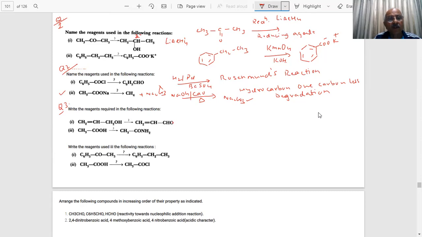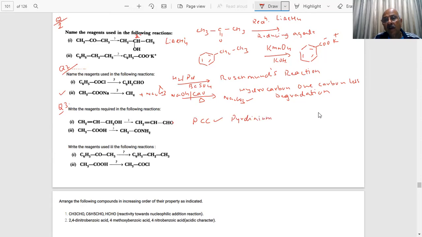We have to give the name of this reagent, students. We can use PCC here. What is the full name of PCC, students?